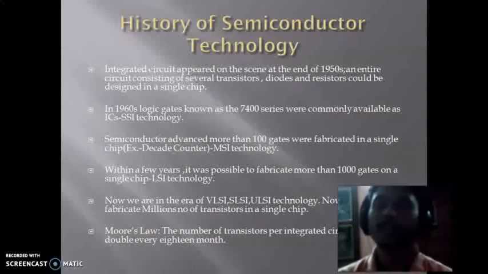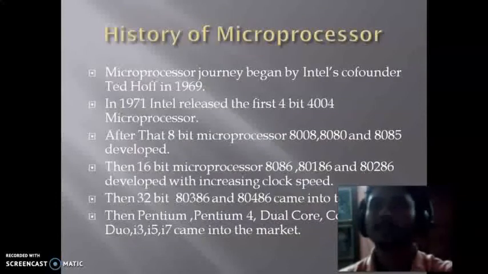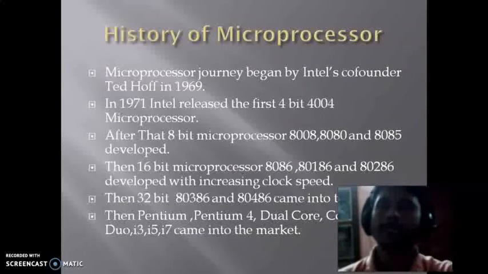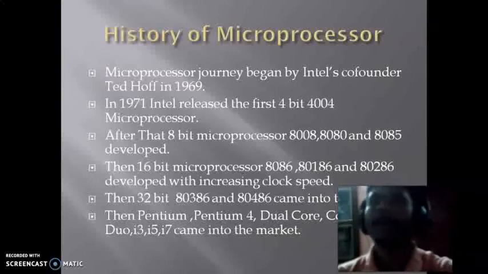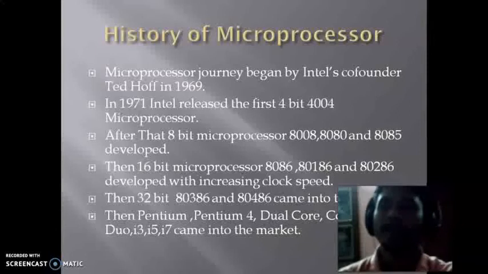Now we will try to understand the history of microprocessors. The journey began in 1969 with Intel's co-founder Ted Hoff, who at that time tried to make a bipolar RAM.